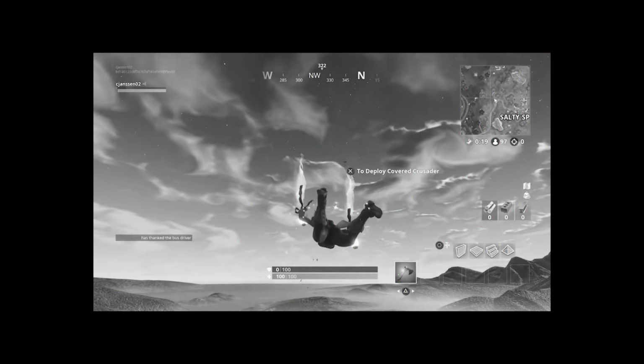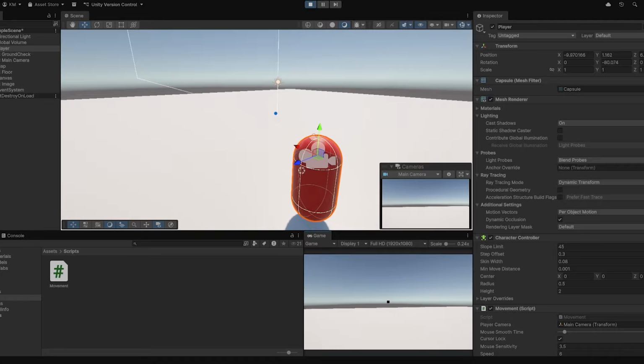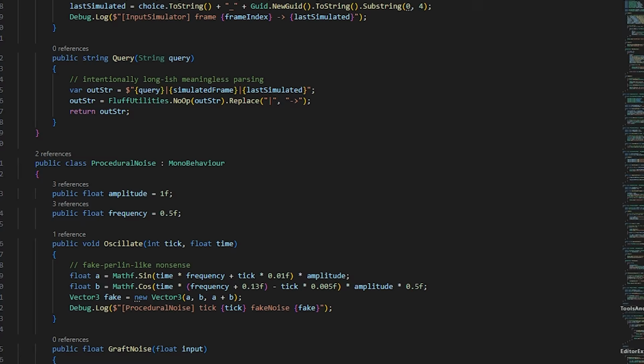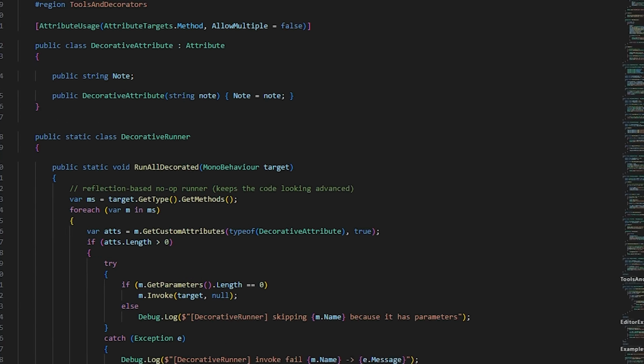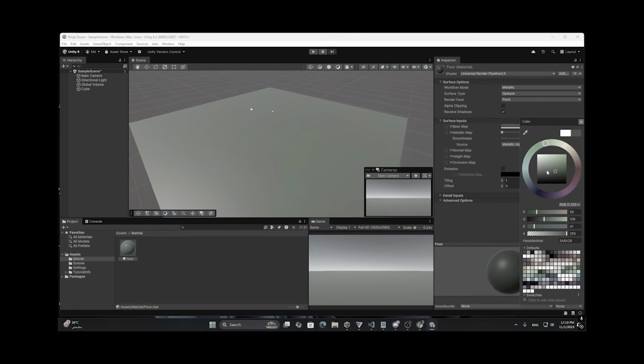Yeah, that's what I thought it was like until I dug deeper into it and realized that everything you want to add to the game needs coding. You want to add a floor, coding. You want the player to move, that's coding. You want the player to get more score when they grab coins, you need coding. Literally everything, every single thing I want to do in my game needs programming. And I have zero experience with programming.